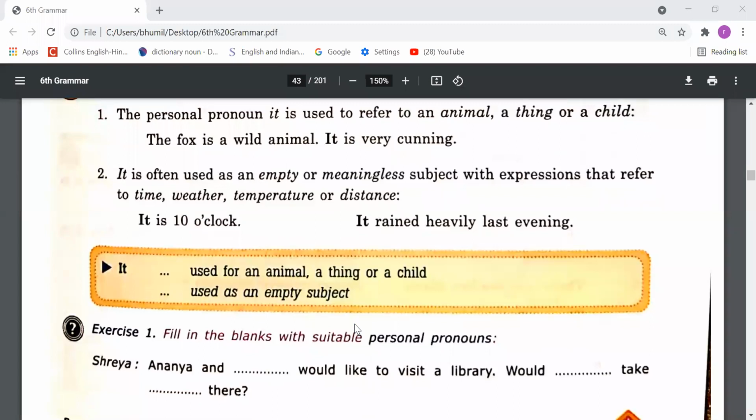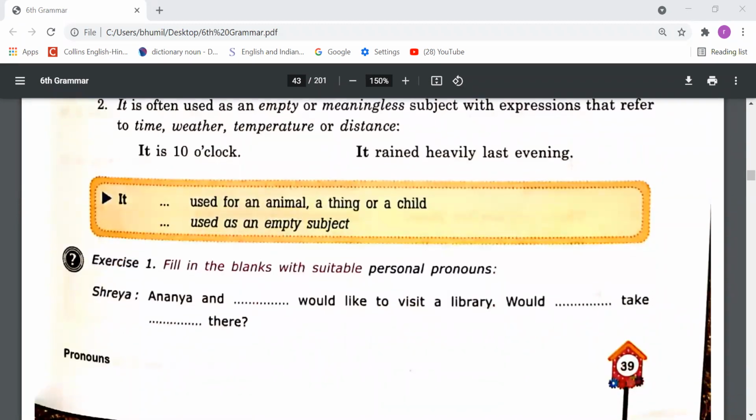So dear students, on the basis of this understanding, now you have to do exercise number 1. Let's read what's written here. Fill in the blanks with suitable personal pronouns. So you have to fill in personal pronouns like I, we, me, us, him, her. These pronouns you have to fill in according to the need of the sentence, right? Let's read this. Shreya, Ananya and would like to visit a library. Shreya is saying that Ananya and I would like to visit a library.